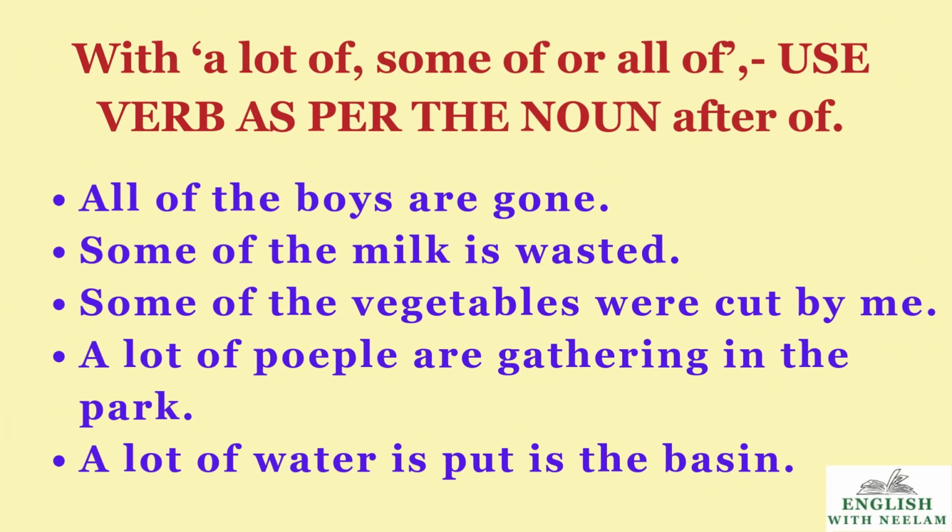Children, with a lot of, some of or all of, we use the verb as per the noun after "of". See the examples. All of the boys. What is the noun after "of"? The boys. The verb will be as per this noun. All of the boys are gone.